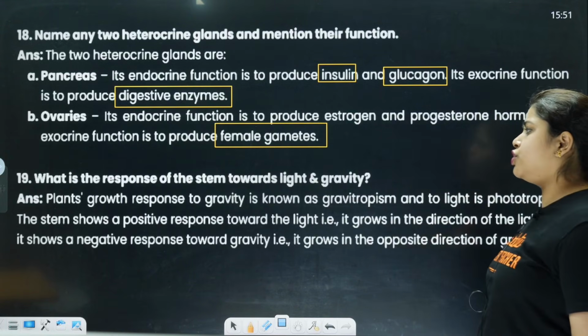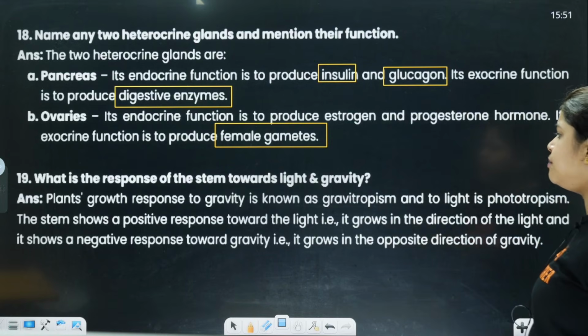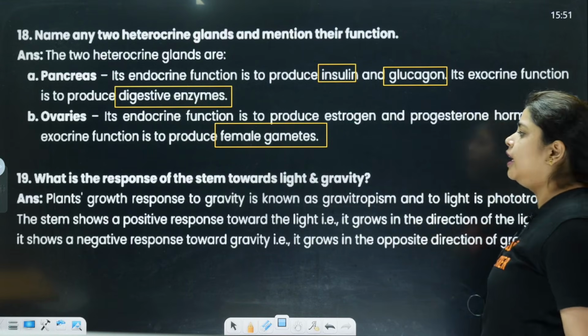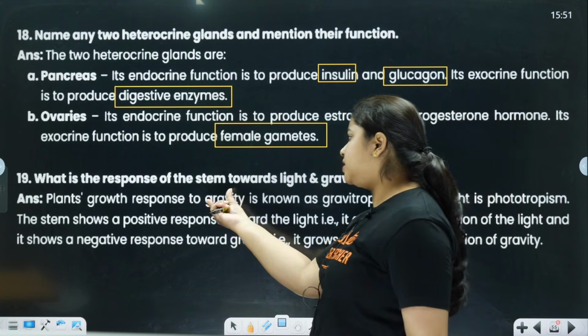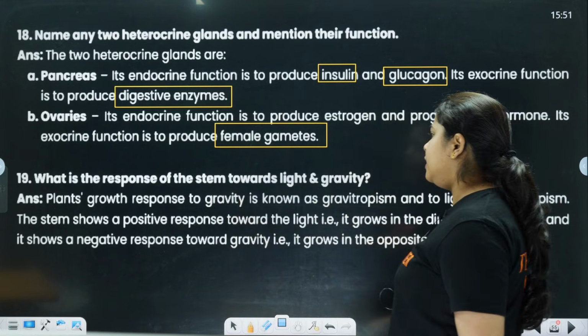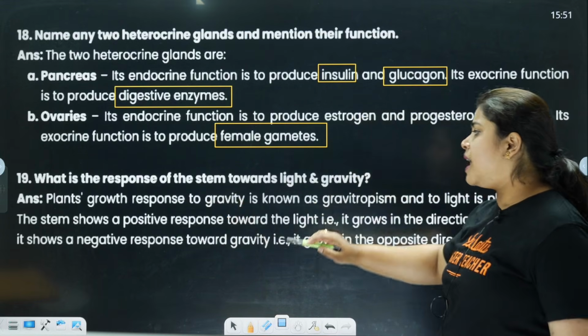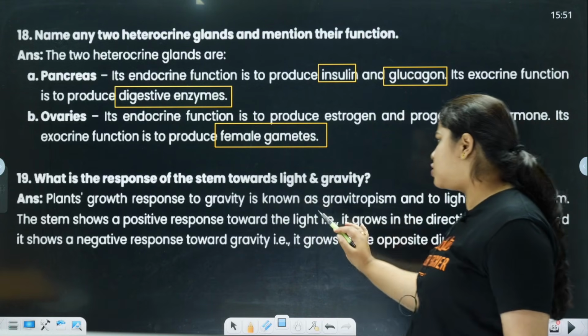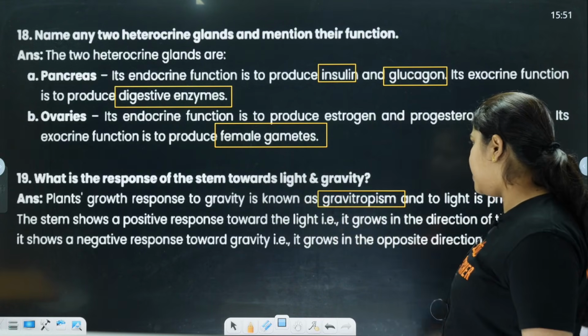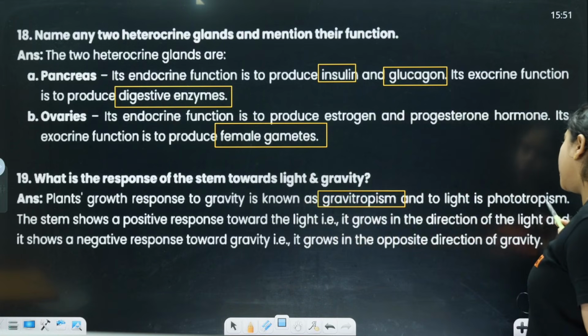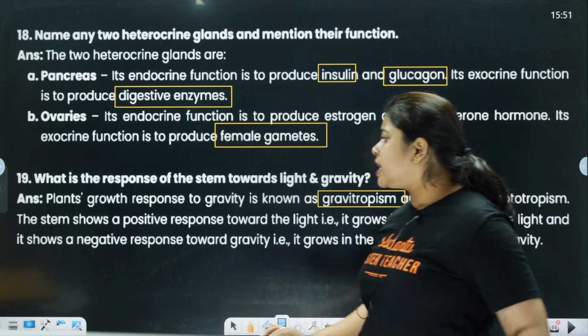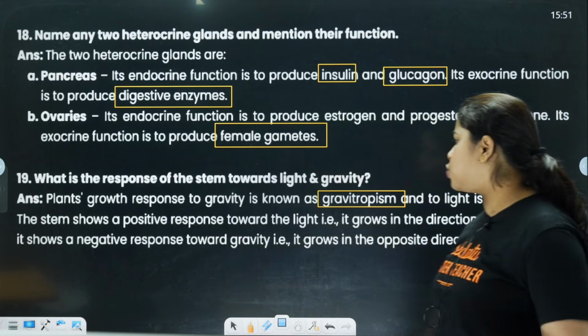Clear? Next question. What is the response of the stem towards light and gravity? The plant's response to gravity is known as gravitropism, and to light it is phototropism. Now the stem shows a positive response towards light.